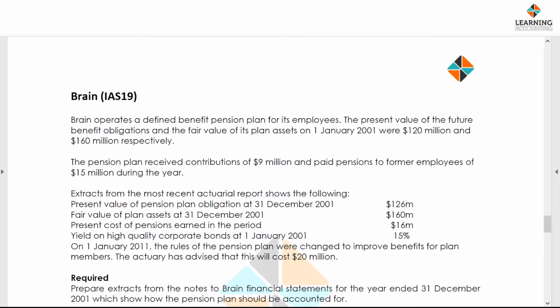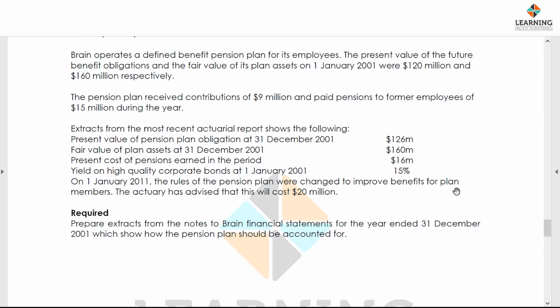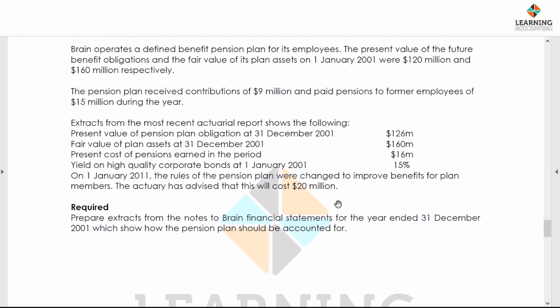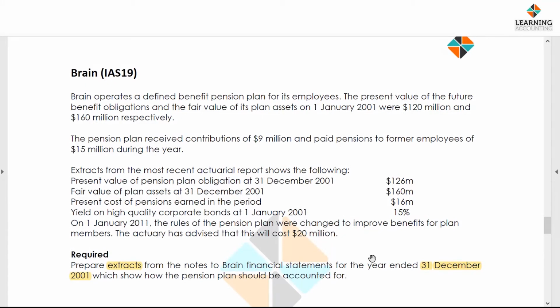So here we have Brain operates. Okay, quickly, I usually prefer to read the requirement paragraph first, which is the most important thing. So the name of the question is Brain, I actually gave it that name. And the question says we should prepare an extract from the notes to Brain's financial statements for the year ended 31st December 2001, which shows how the pension should be accounted for. Okay, so here they say Brain operated a defined benefit plan. Okay, defined benefit pension plan.